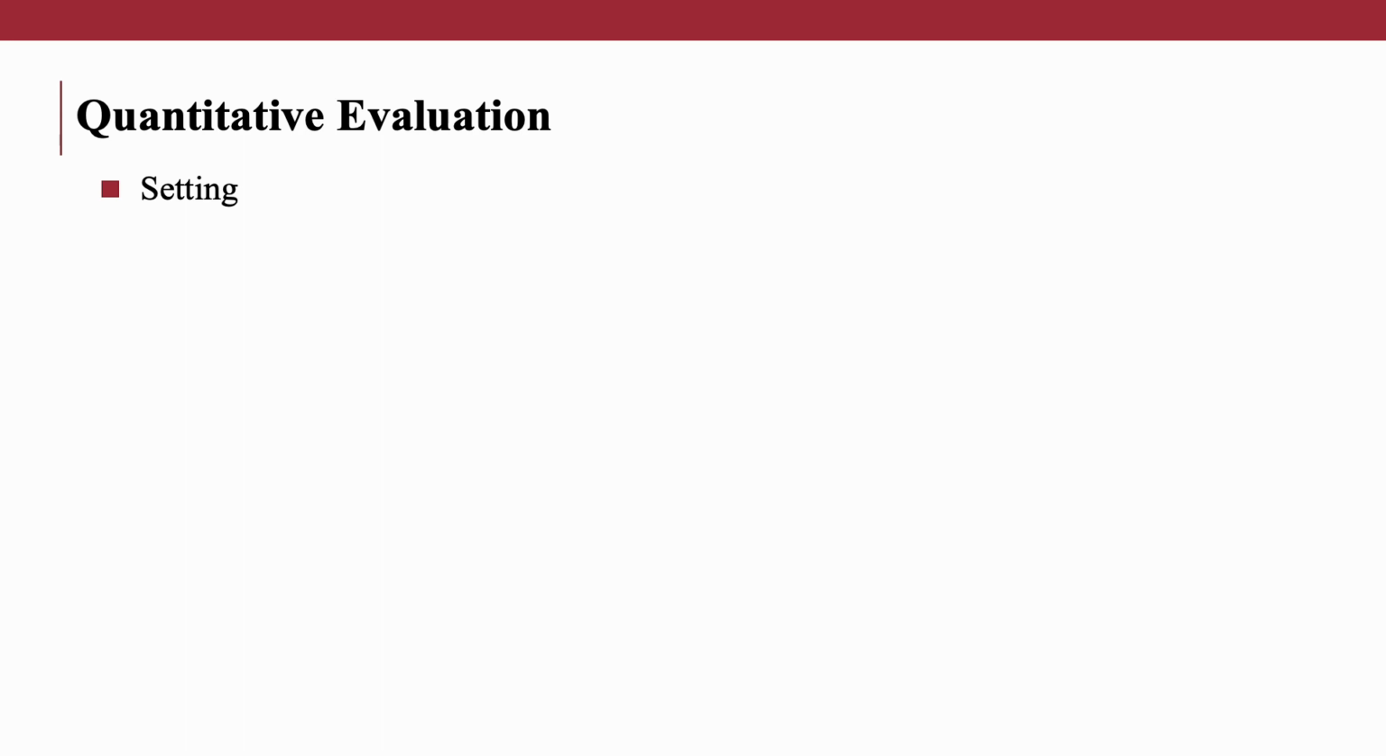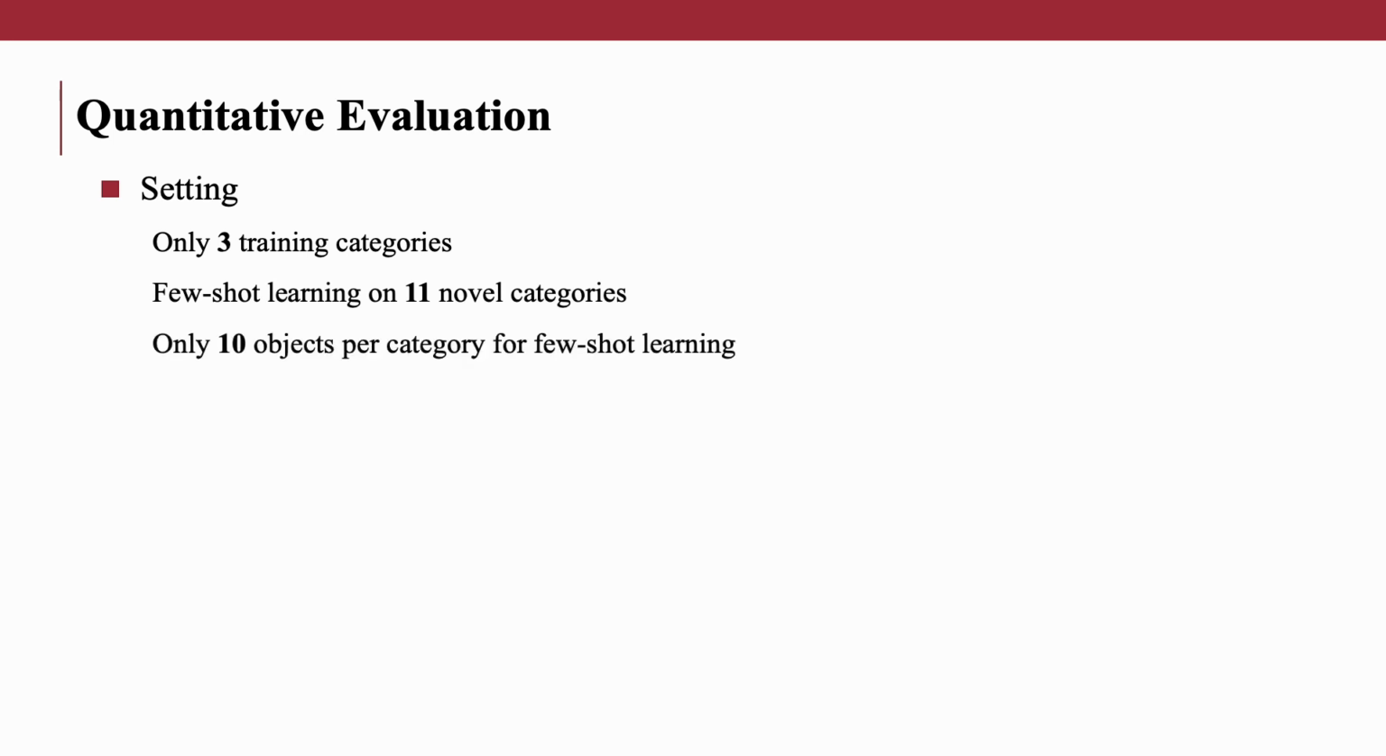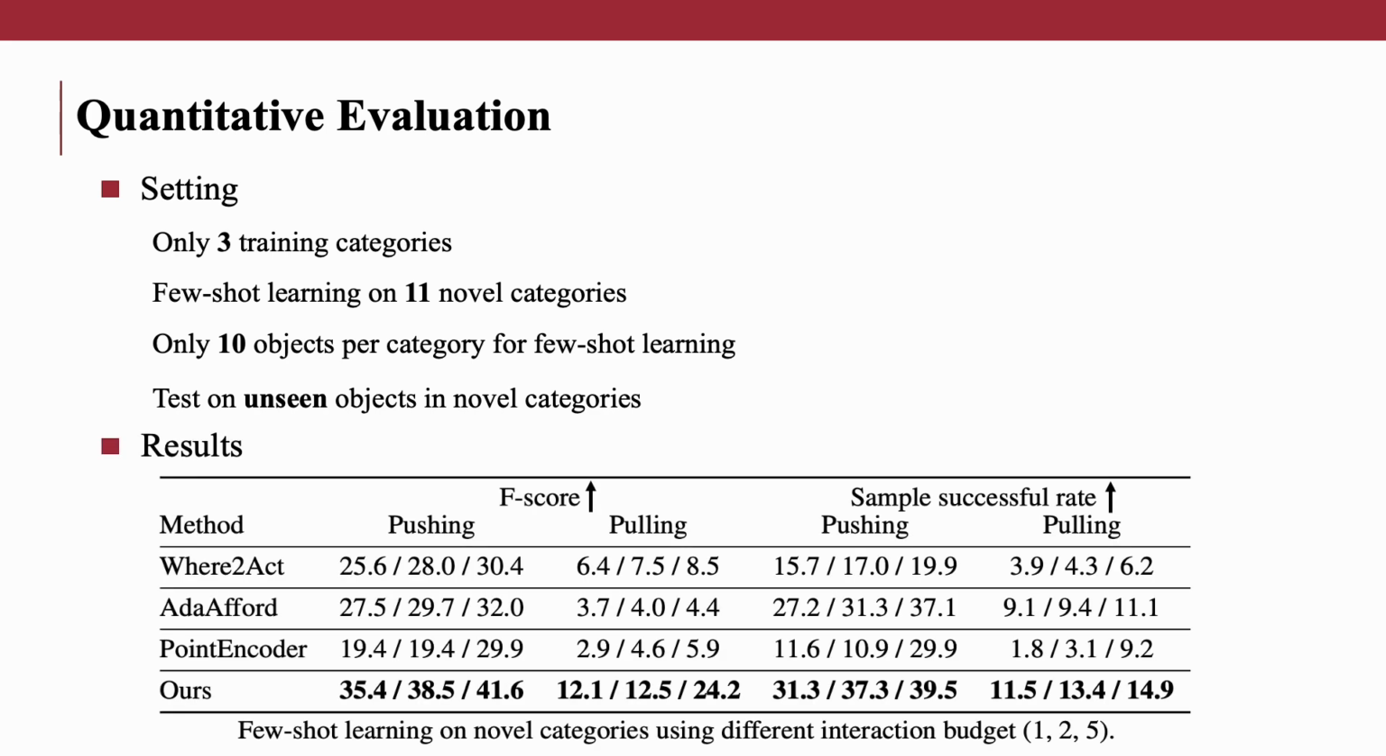To demonstrate the ability of our framework to propose informative interactions for cross-category exploration, we intentionally train our model with only 3 training categories. Then, we perform few-shot learning on 11 novel categories using only 10 instances per category. Finally, we test our fine-tuned model on unseen instances in novel categories to demonstrate that our model learns the general semantic and geometric information. Quantitative results demonstrate our framework's capability to efficiently explore novel categories by exploiting geometric similarity.